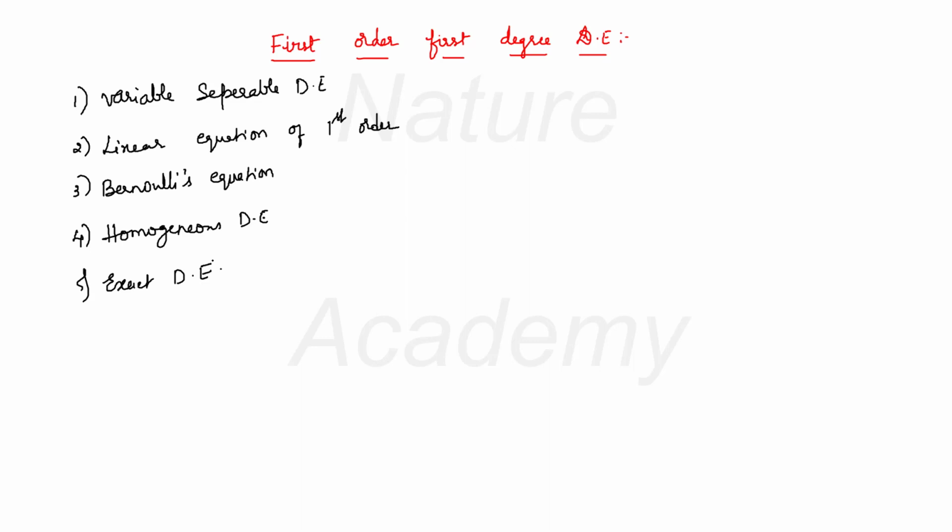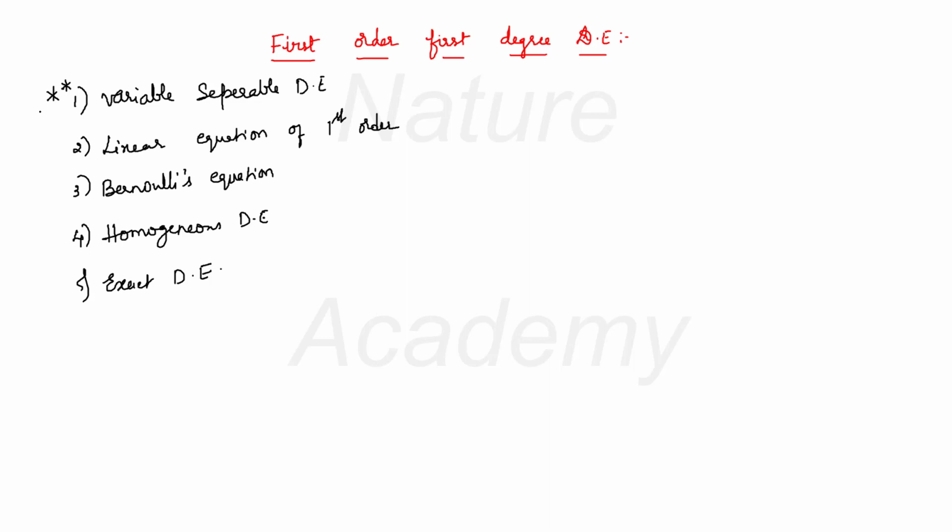Now, among these 5 types, the most important one is the variable separable differential equation. I have seen many questions in the previous year question papers, not only in CSIR, GATE and your university exams, so it is compulsory that you have one question from variable separable differential equation.